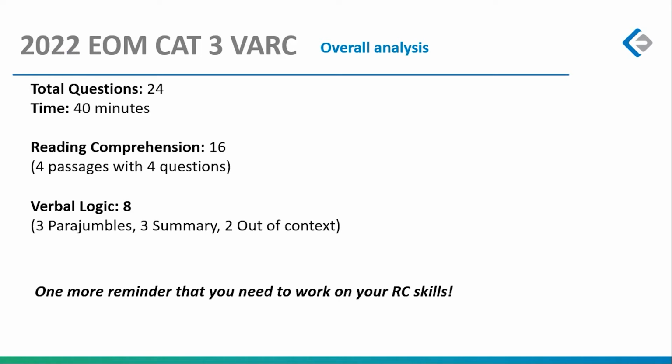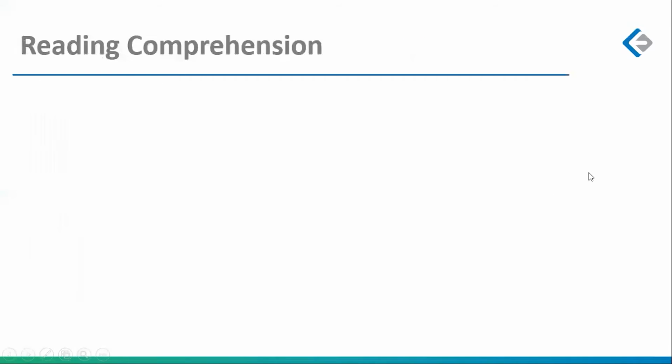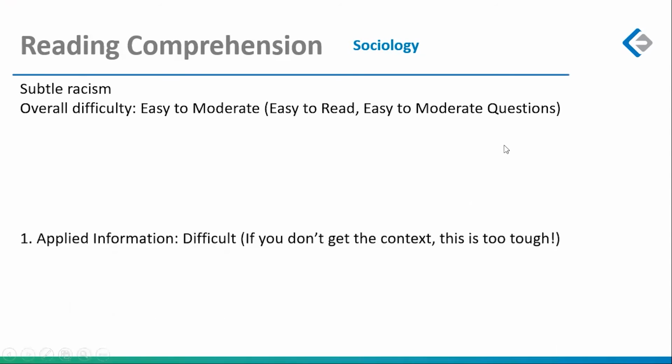Out of those 8, 3 parajumble, 3 summary questions, 2 out of context. Overall, the paper was a solid reminder that you need to work on your RC skills, because the passages were anywhere between easy to moderate, but the passages were the only face-saving grace in this entire test. So let's start with your RC analysis, because that's where we started.